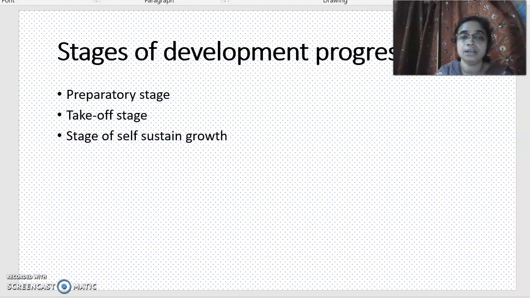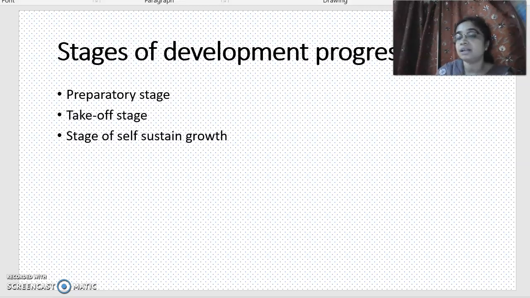Now, to understand the development progress, economists divide the total progress path into three phases. The first phase is called the preparatory stage, where the economy is just starting to develop. The second one is the take-off stage, when the balance of payment is negative, so the expenditure is higher than the revenue.